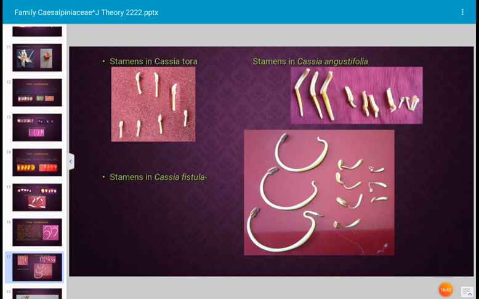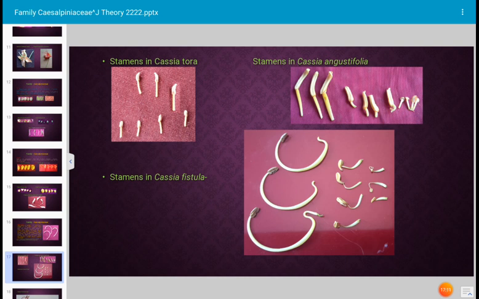And second photograph, these are the stamens of Cassia angustifolia. In this case, 3 stamens were long sized as shown in the photograph, and other 4 stamens are short, and another 4 they are highly reduced staminodes. That means 4, 4, 8, 9, 10, 11 stamens were present. Practically we have taken photograph.